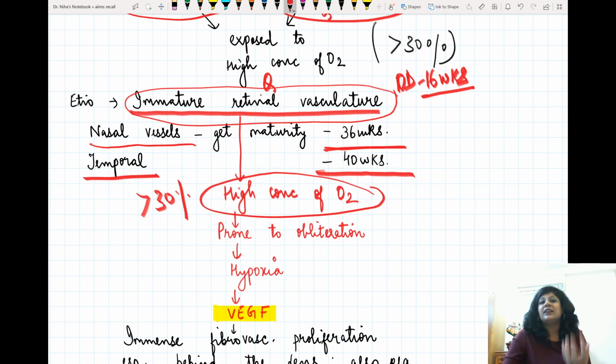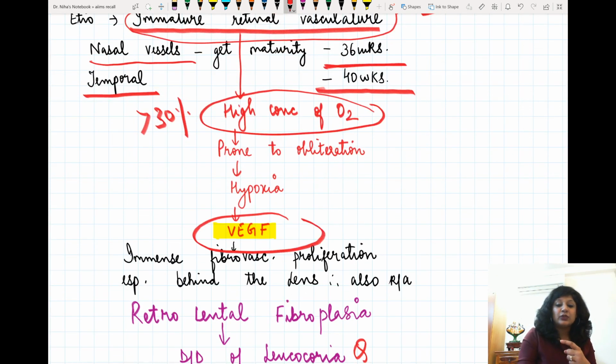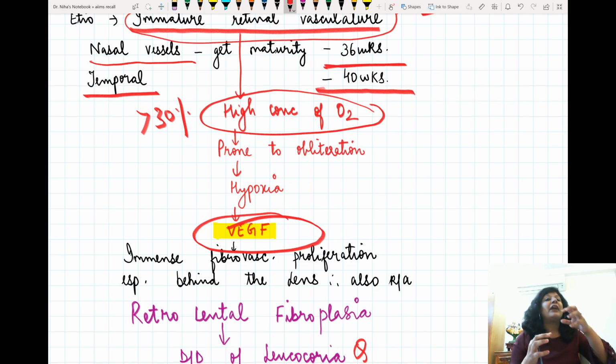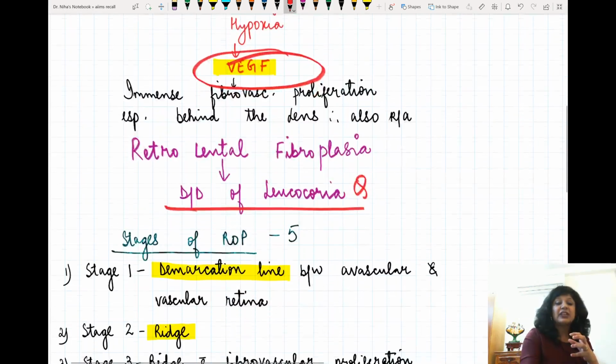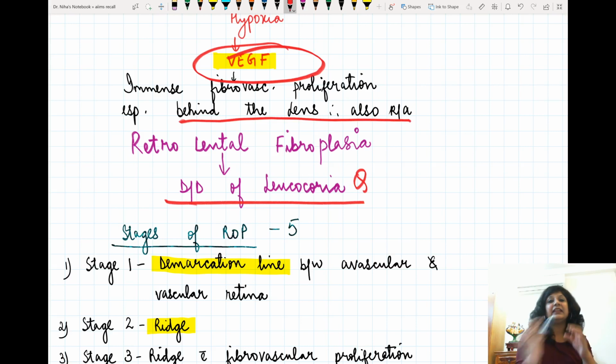What happens? These babies are having a lot of hypoxia. Why? Because their retinal vasculature is not developed. And what happens due to hypoxia? The vascular endothelial growth factor is released. Now here the cycle starts. When the vascular endothelial growth factor is released, there is a lot of fibrovascular proliferation. This fibrovascular proliferation takes place especially behind the lens.